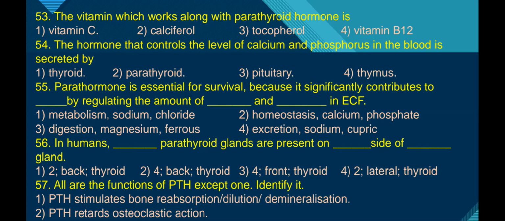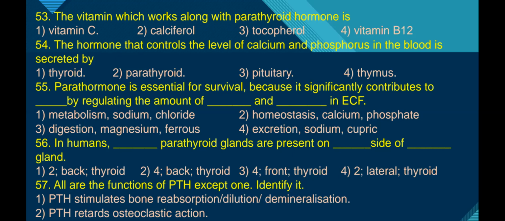Parathormone is essential for survival because it significantly contributes to homeostasis by regulating the amount of calcium and phosphates in the extracellular fluid. What is homeostasis? The maintenance of constant salt-water balance or any electrolyte balance we can call homeostasis.